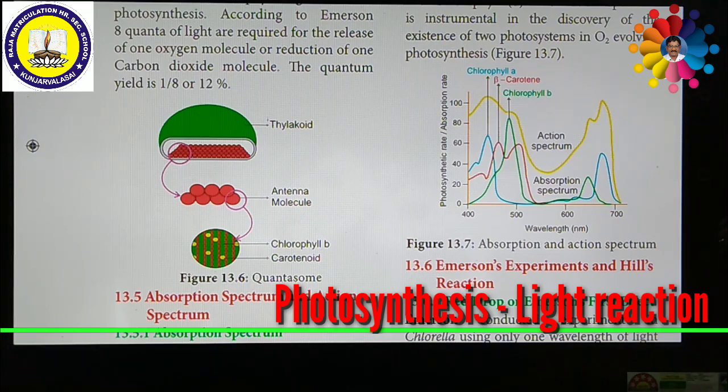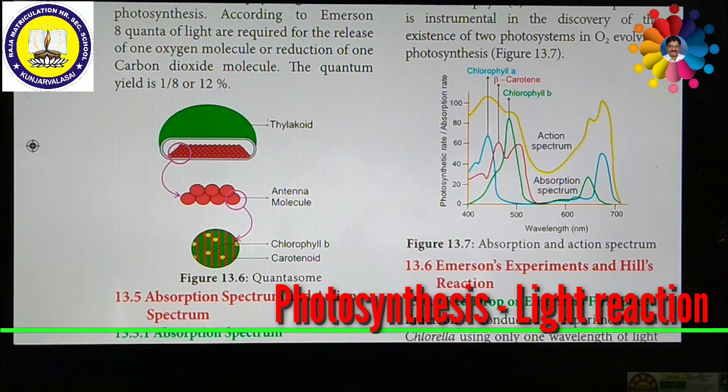On this spectrum they can have the maximum amount of photosynthesis. Chlorophyll A 680 is P680 and chlorophyll A 700 is P700. They function as the main reaction centers of photosystem 2 and photosystem 1 respectively.